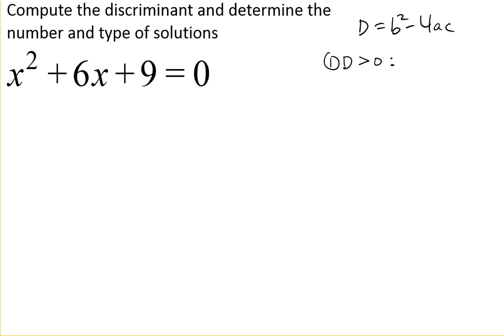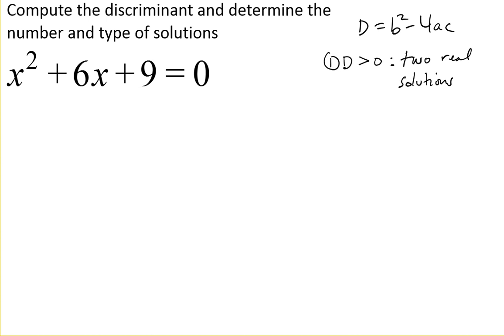in which case if we think of the entire quadratic formula, we'd have a negative b plus or minus the square root of a positive number. Well, the square root of a positive number is a real number, and because of the plus or minus we would get two solutions. And so a positive discriminant tells us that we have two real solutions. You might also see that written as two unique real solutions because they are different because of the plus or